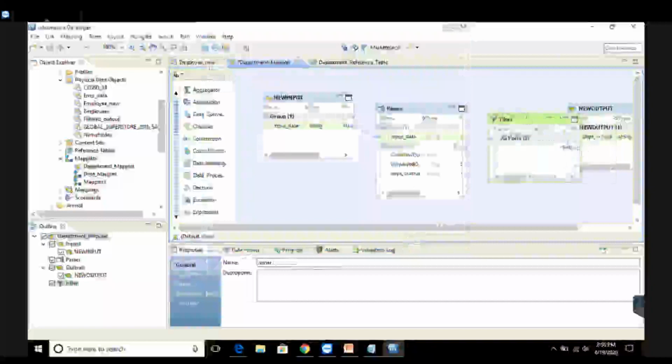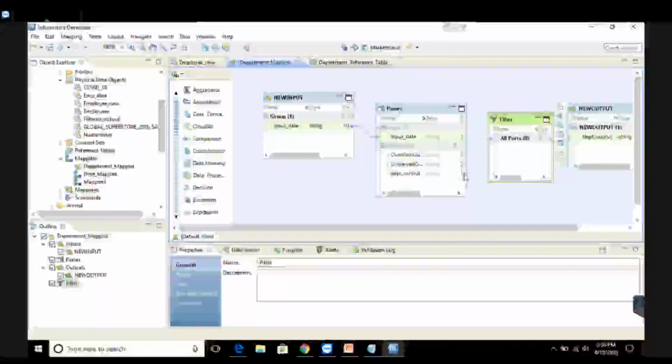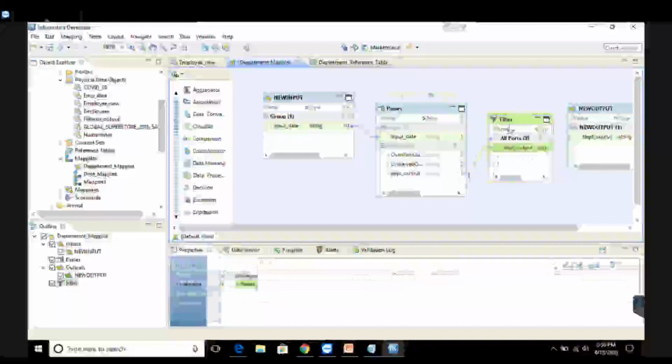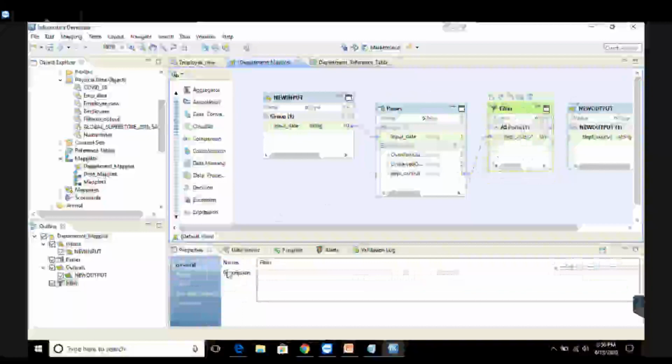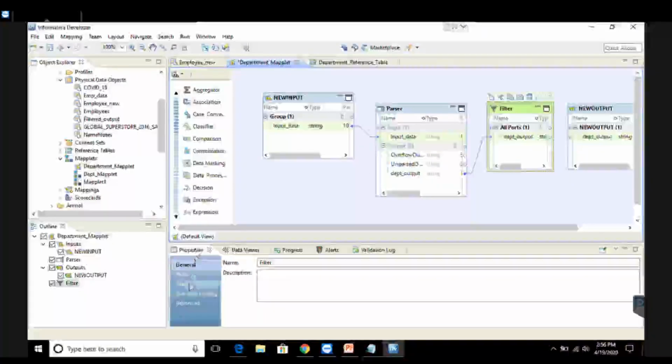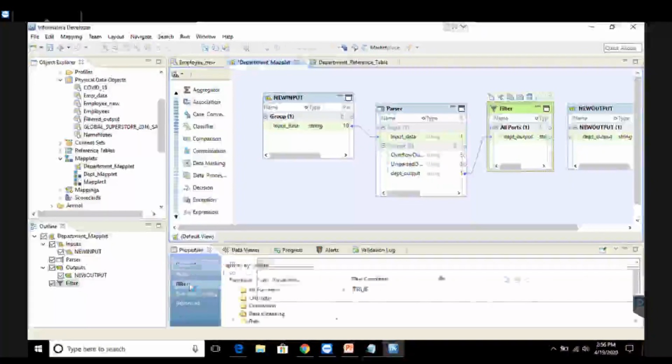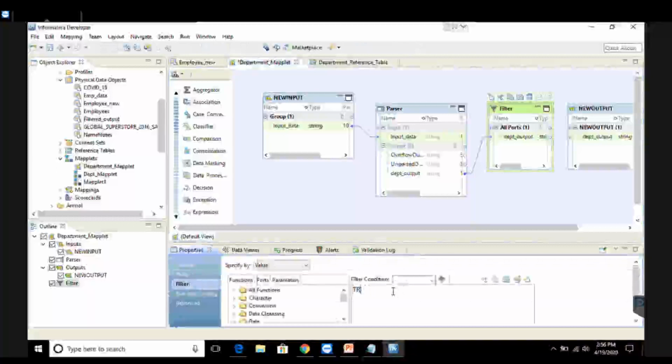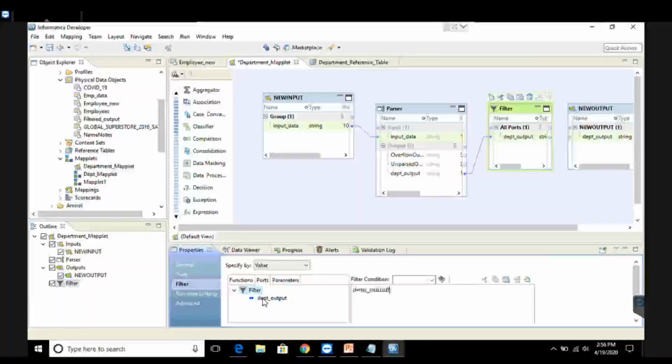I'll connect the output of my parser to the input of my filter, right? I just configure this filter. So for that, I'll go back to properties of filter and go to filter condition. Here I'm going to write a condition. So the condition is, go to ports, department underscore out should be equal to CSE. Okay, I just save this,